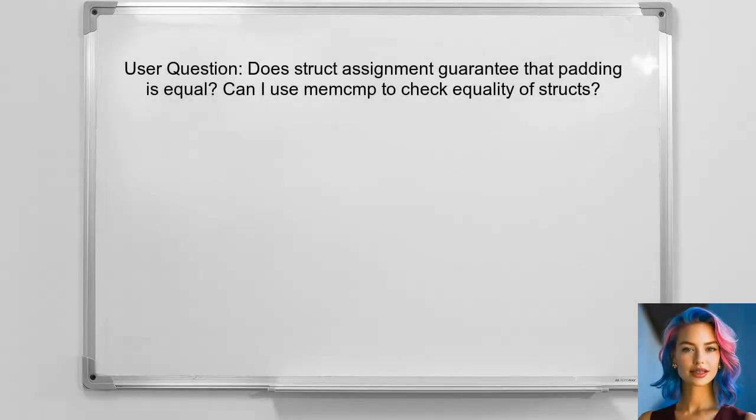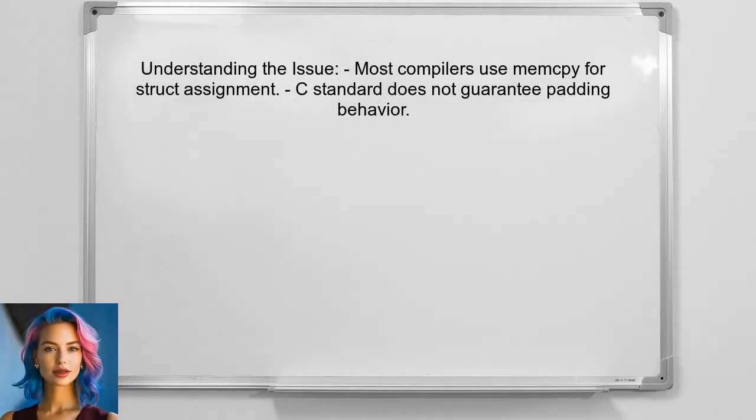Let's look at the specific question at hand. A user asked if assigning one struct variable to another guarantees that the padding between fields will be equal. They also want to know if they can use the memcmp function to check for equality of structs. To understand this, we need to consider how different compilers handle struct assignment. Most compilers use memcpy for assignment, which would typically preserve padding. However, the C standard does not explicitly guarantee this behavior.